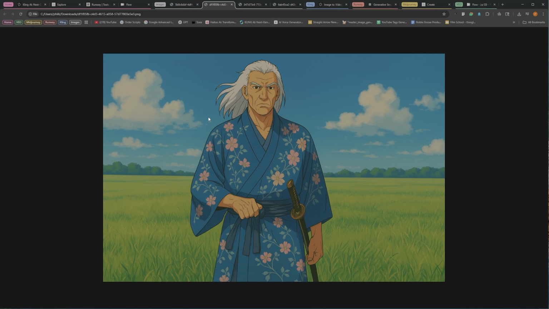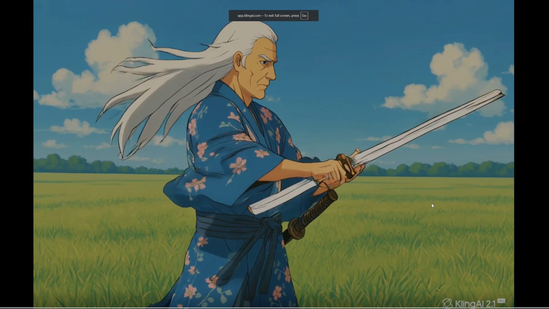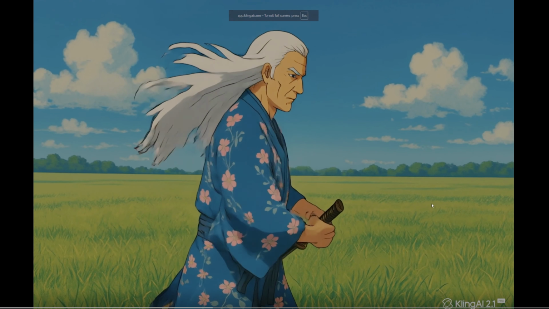So let's move on to our second scene here. In our second scene, we now have our samurai man, and we're going to want him to draw his sword. So Kling, he kind of pulls out his sword.